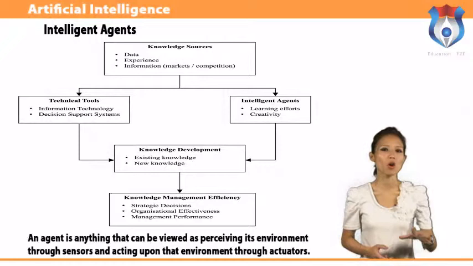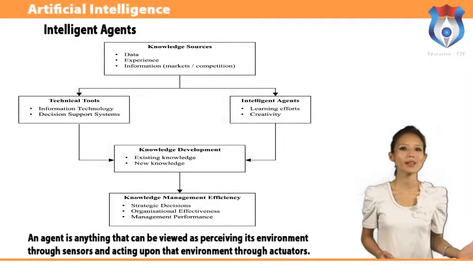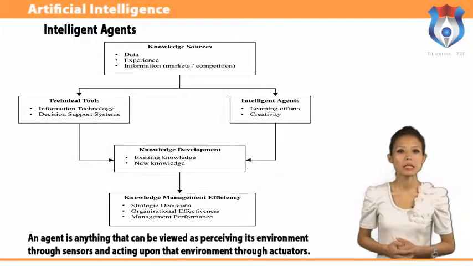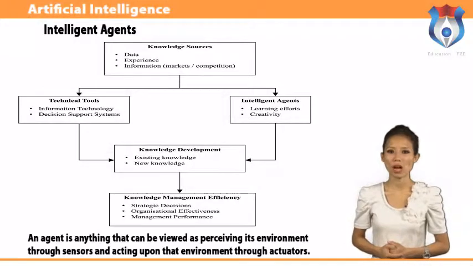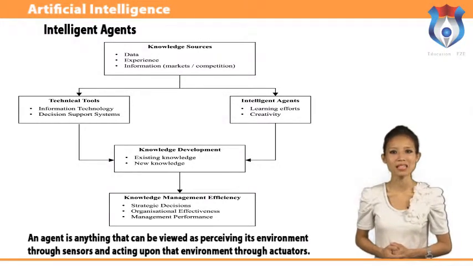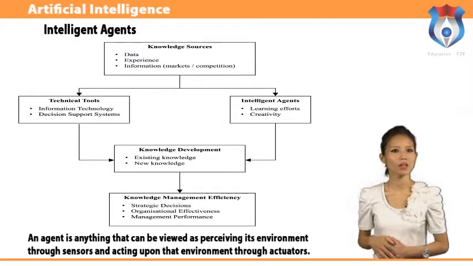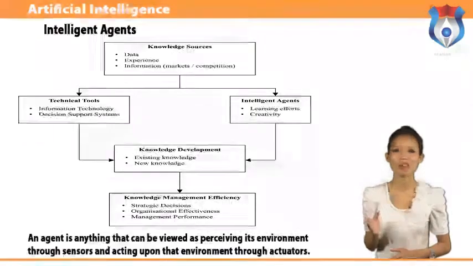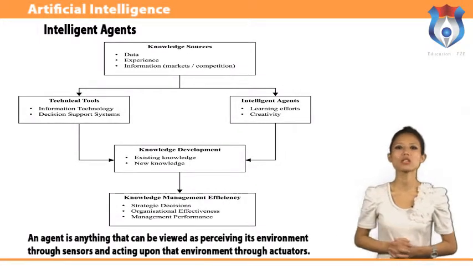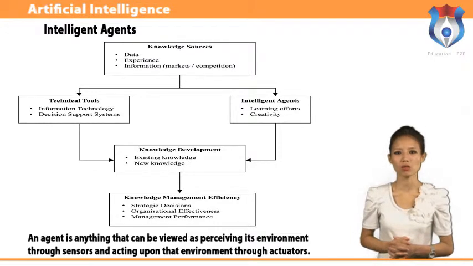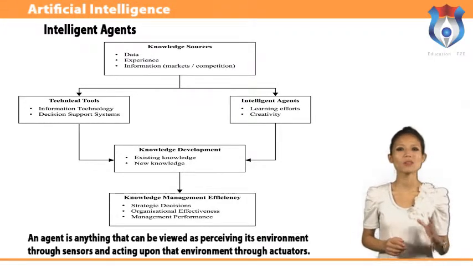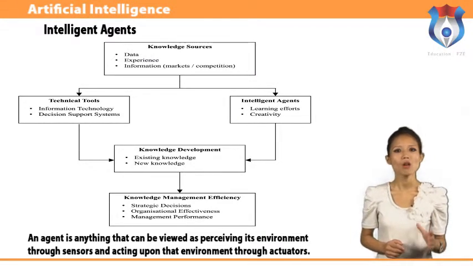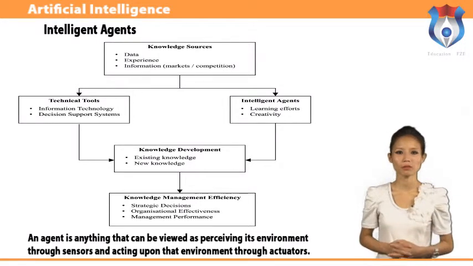The table is, of course, an external characterization of the agent. Internally, the agent function for an artificial agent will be implemented by an agent program. It is important to keep these two ideas distinct. The agent function is an abstract mathematical description. The agent program is a concrete implementation running on the agent architecture.